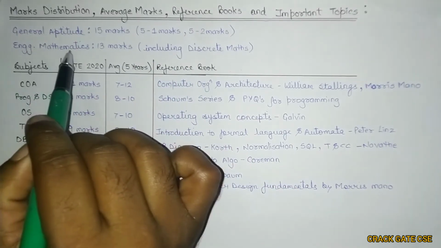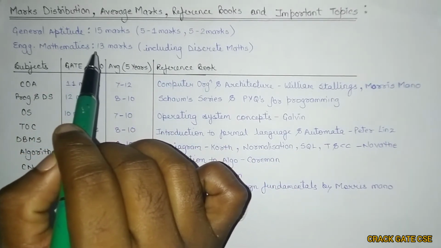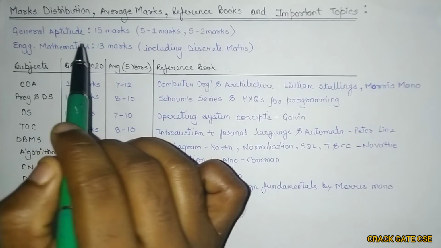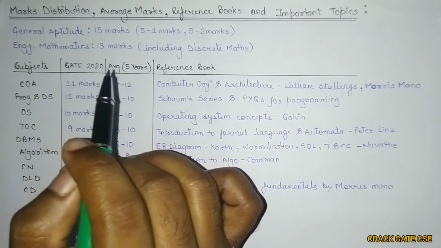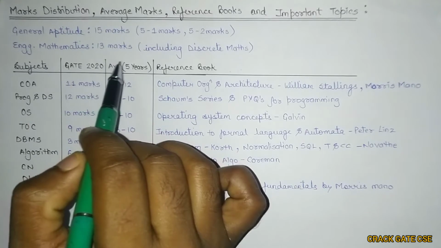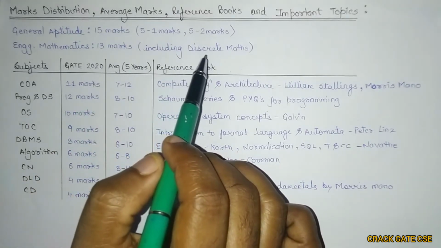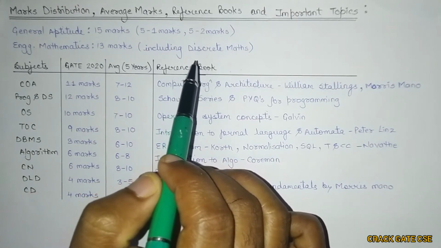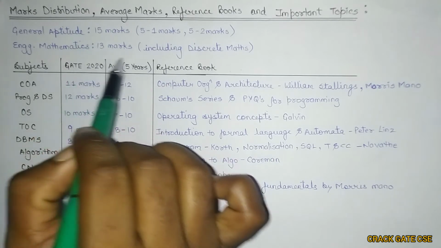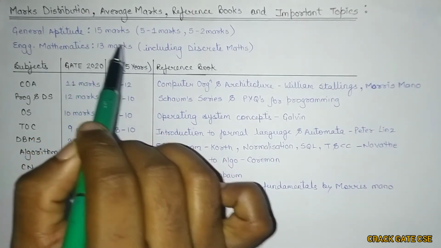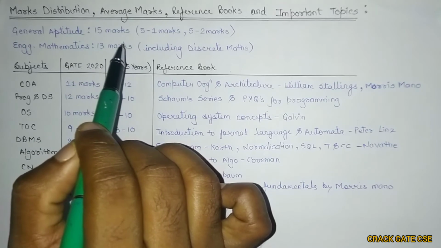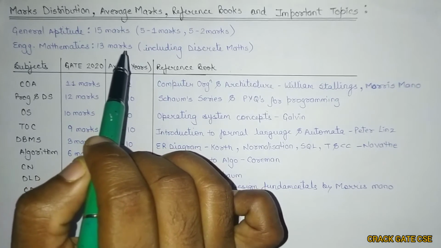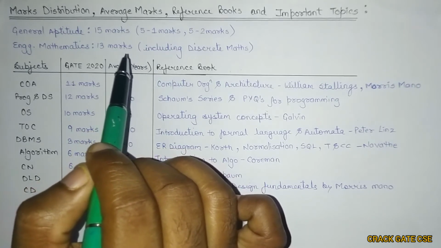From this year the engineering mathematics is fixed for 13 marks. This particular subject was of variable marks earlier, but this time they have fixed the engineering mathematics part of 13 marks, right? This 13 marks includes the discrete mathematics also. So the engineering mathematics and discrete mathematics both are combined to one, and they will be fixed for 13 marks, right? Until now there was a possibility that this particular engineering math and discrete mathematics contains around 20% of the marks of the entire paper, but this scenario will be changed from GATE 2021.